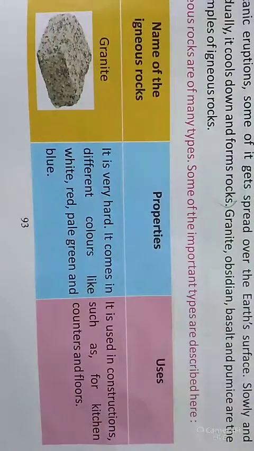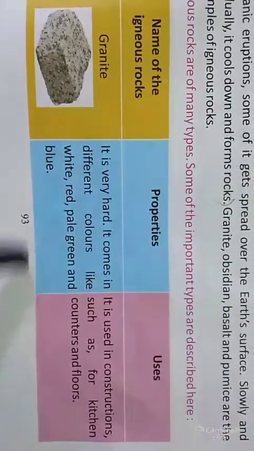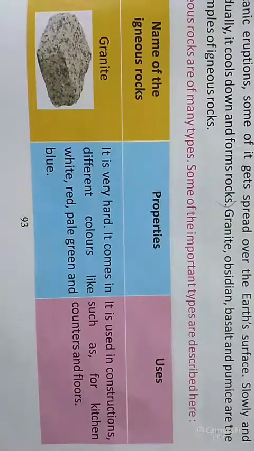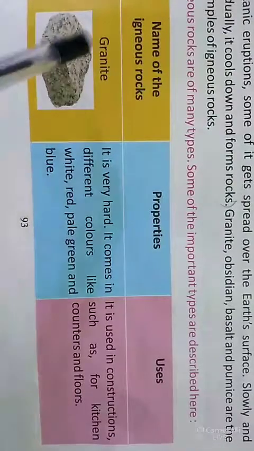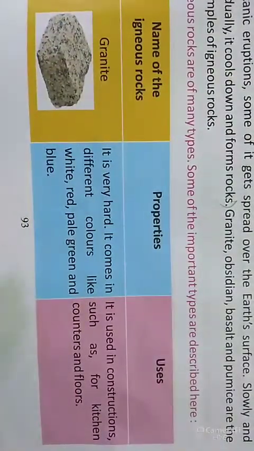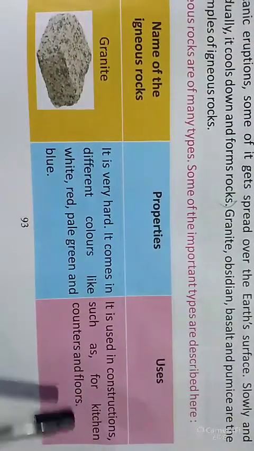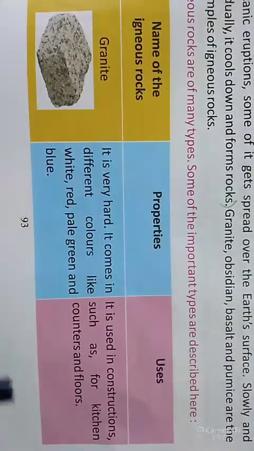Properties of granite: it is very hard, and there are many different colors we see. What are the colors? White, red, pale, green and blue. These are the colors we find in granite rocks. And what are the uses? It is used in construction, such as for kitchen counters and floors.